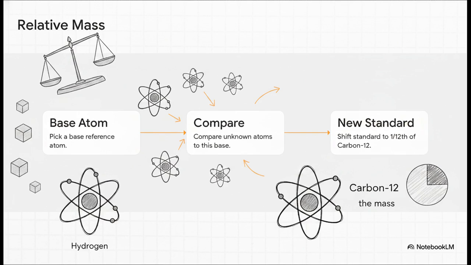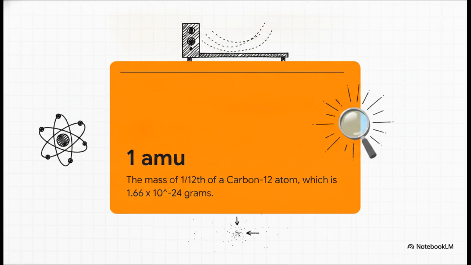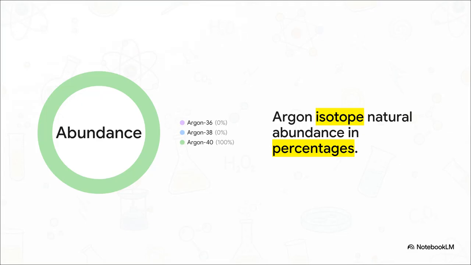They originally used hydrogen as the baseline, but eventually shifted the standard to be exactly 1/12 the mass of a carbon-12 atom. This super clever relative comparison gave birth to a whole new unit, the AMU, or atomic mass unit. Decades later, when we finally invented incredible tech like mass spectroscopy, we figured out exactly what that AMU converts to in physical grams. And guys, it is an unbelievably tiny value, 1.66 times 10 to the power of negative 24 grams, literally microscopic.